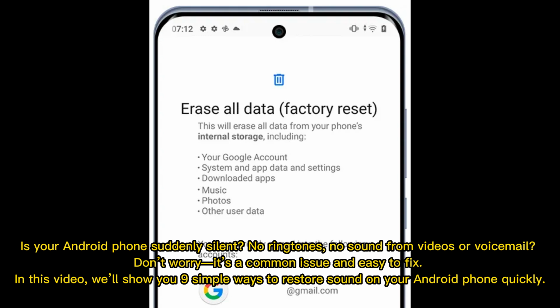Is your Android phone suddenly silent? No ringtones, no sound from videos or voicemail? Don't worry, it's a common issue and easy to fix. In this video, we'll show you 9 simple ways to restore sound on your Android phone quickly.